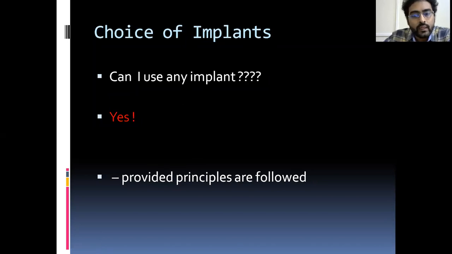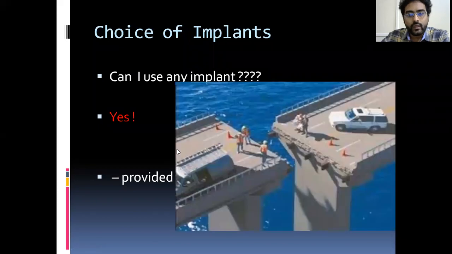You cannot use the nail in periarticular fractures because there is no medullary cavity. So there are certain principles you should follow. Unless you violate the principles, you can use any implant. Otherwise, it will lead to disaster, great disaster, mechanical disaster.